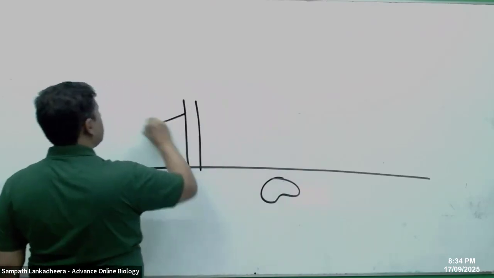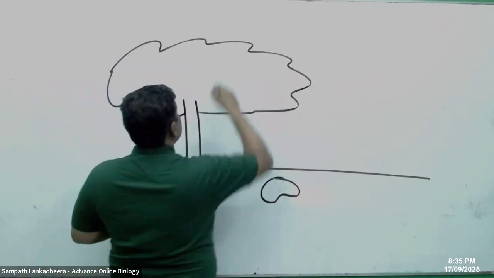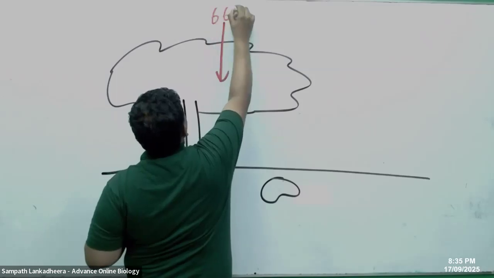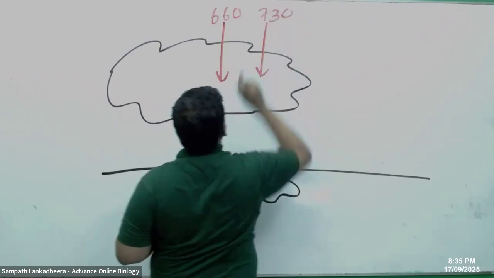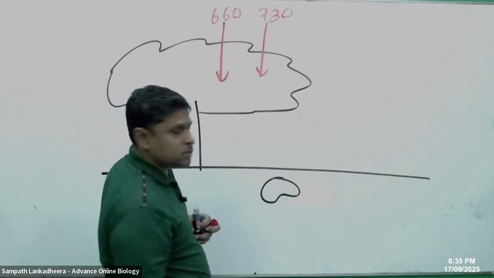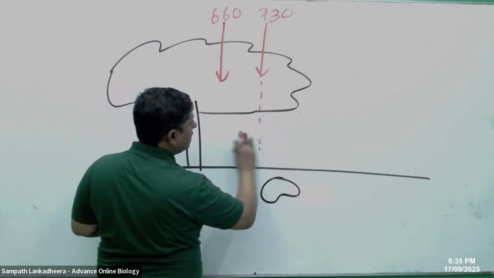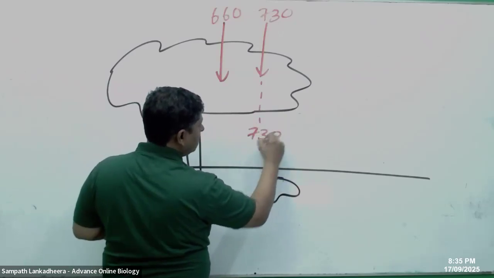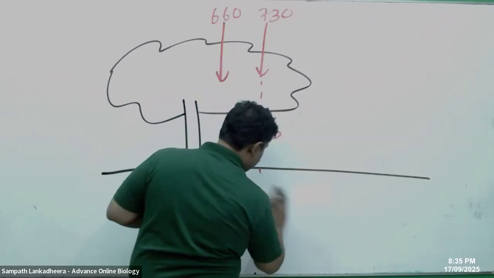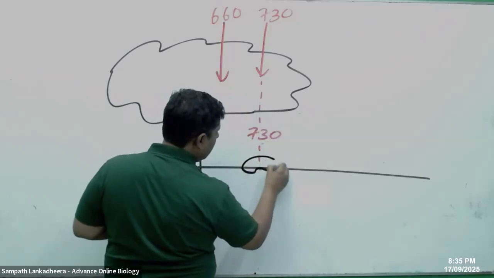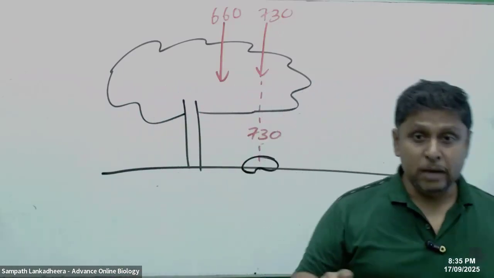Sometimes when there is a large tree and the tree canopy covers, and the 660 and 730 light fall, 660 is absorbed for photosynthesis, so it does not come down. So what comes down is the 730. So the plant is now receiving 730. What is that? Far red. So when the seed is not buried, if the seed is present superficially like that, the seed now receives 730. So the seed decides to germinate or not to germinate.